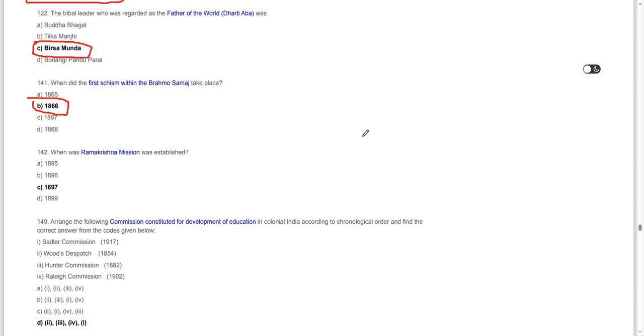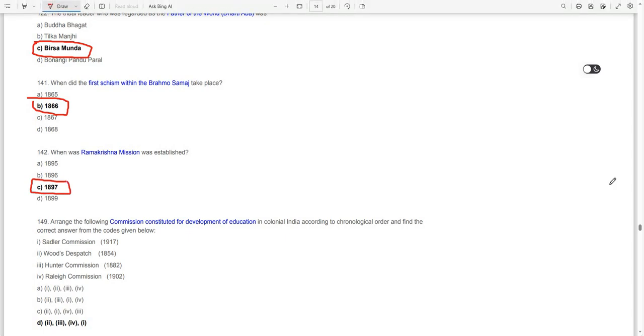When was Ramakrishna Mission established? 1897. The Ramakrishna Mission was established in 1897.